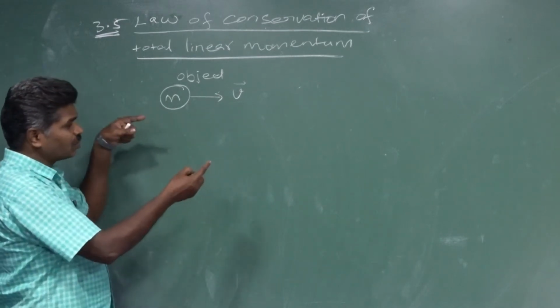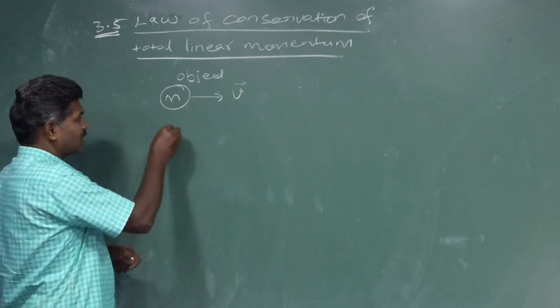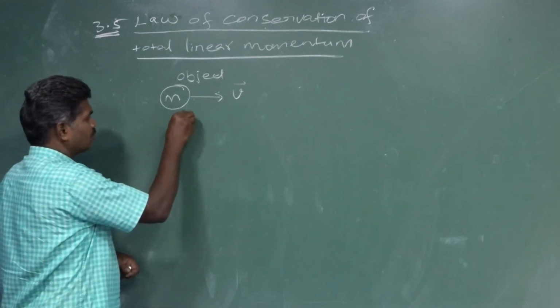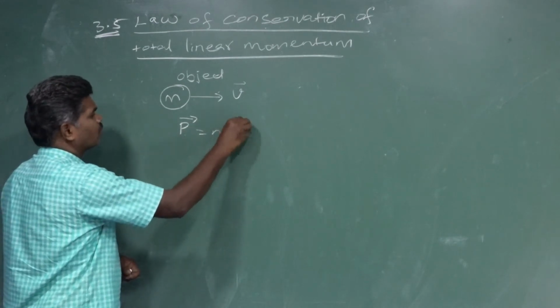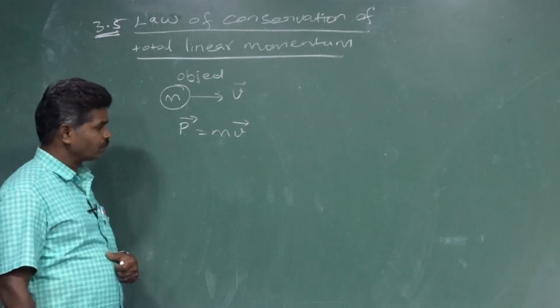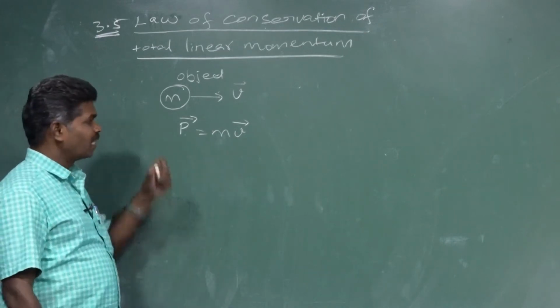If it moves in a straight line with a certain velocity, that particle has a linear momentum, that is p vector is equal to m into v vector. We know that linear momentum is a vector quantity, and its direction is the direction of velocity itself.